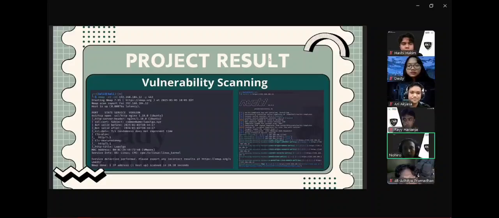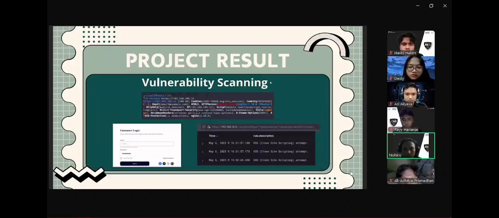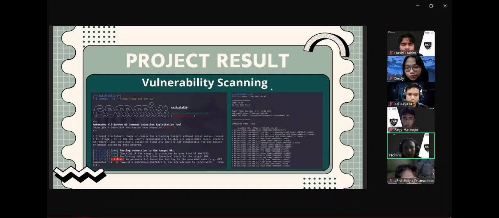Next. For scanning, we start our testing by using Nmap to identify open ports and services, followed by Nuclei to detect common vulnerabilities using predefined templates. Next, we continued with WhatWeb to fingerprint the web technologies used and performed manual testing for SQL injection and cross-site scripting vulnerabilities. Fortunately, our website is immune from SQL injection and XSS attacks. Next, we then utilized Chromix to test for common injection vulnerabilities in the web application, followed by DIRB for brute forcing and identifying hidden resources on the server.